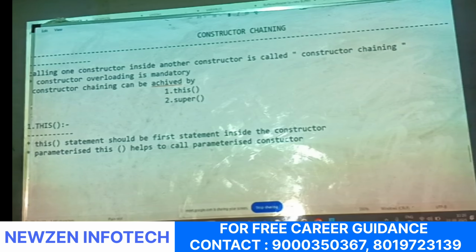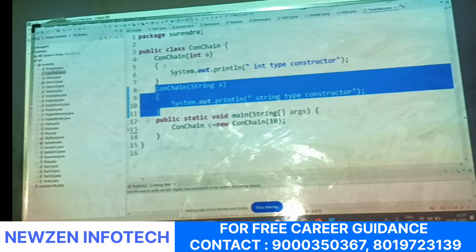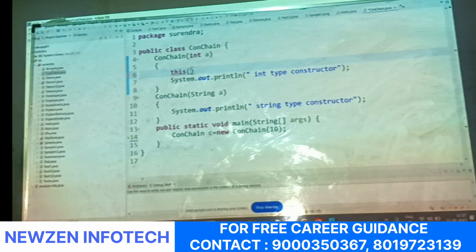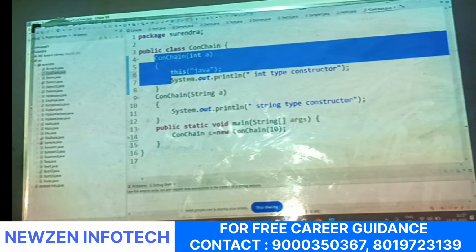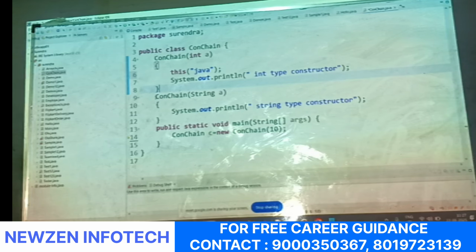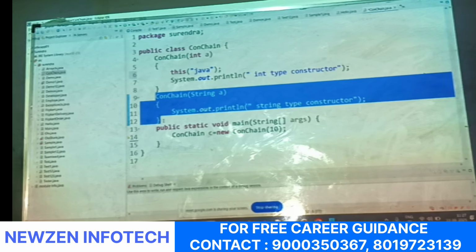This statement also we have to write as the first statement inside the constructor. So here I am writing it as the first statement. Now this of, here a parameter is there, string. Here we have to pass the string value. Whatever name you want, you can pass. Here I am passing Java. That's it. Now here I created only one object, sir. That object is for which constructor? The int type constructor. Inside that constructor only I am calling another constructor. Here we are calling one constructor inside another constructor or not, sir? Say yes or no. Calling one constructor inside another constructor is nothing but constructor chaining.